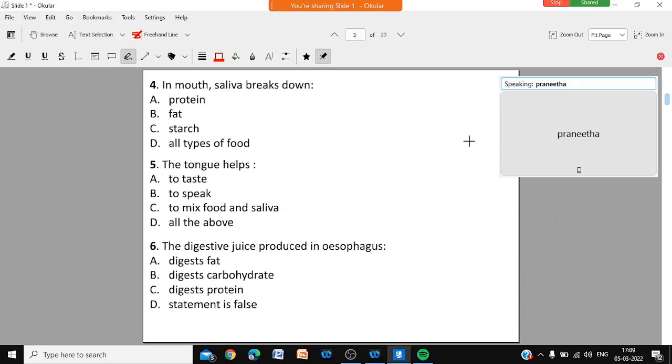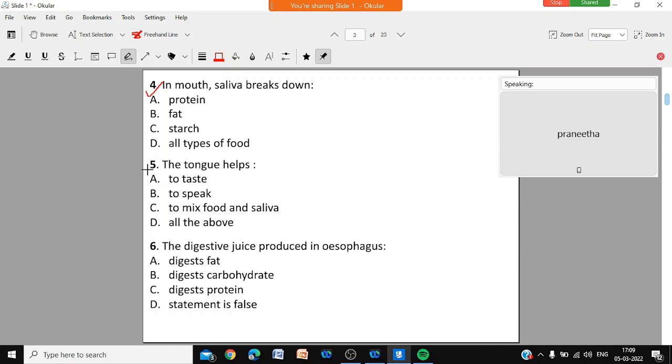Question number 4. In mouth, saliva breaks down protein, fat, starch, all types of food. In mouth, saliva breaks down. Write question number 4 and the option.